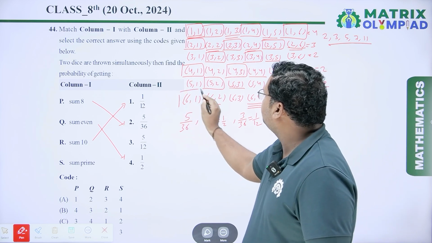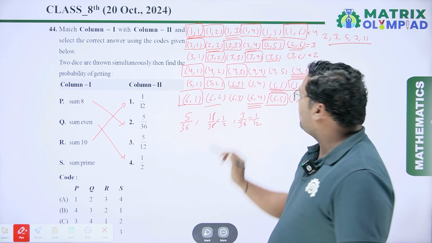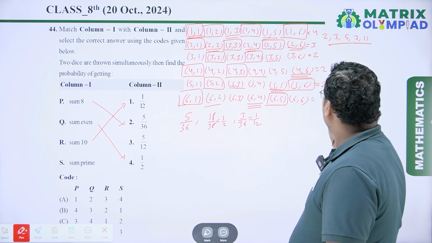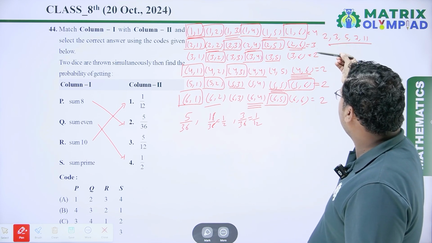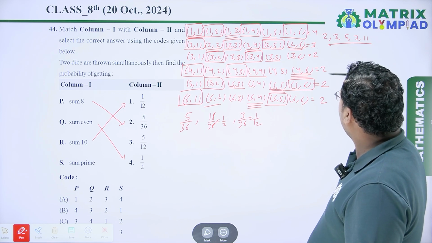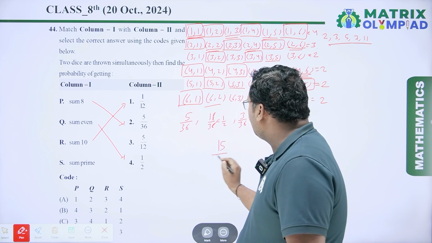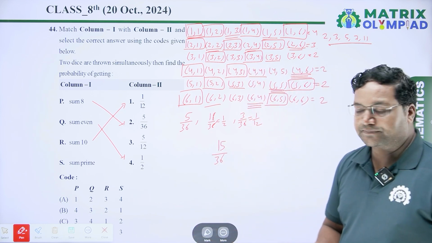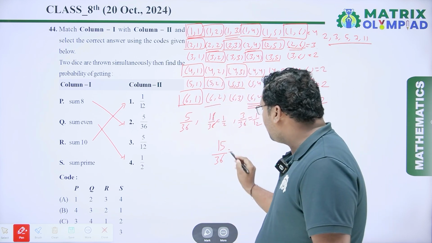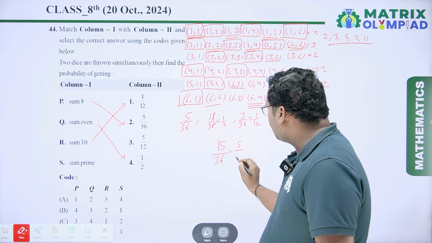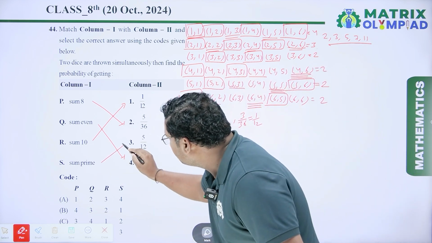Next you can see here 6 plus 1, 7, so it is a prime number. And next is 6,5, it is also a prime number. So here also possible outcomes are 2. So the total possible outcomes are 4, 4 plus 3, 7, 7 plus 2, 9, 9 plus 2, 11, 11 plus 2, 13, 13 plus 2, 15. So the possible outcomes are 15 upon 36. It is divisible by 3. So 3 5s are 15 and 3 1s are 3, 3 2s are 6. So the probability is 5 by 12. So for S, the third one is true.